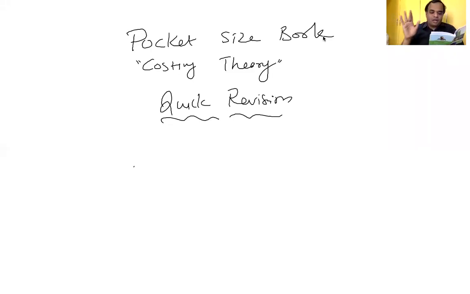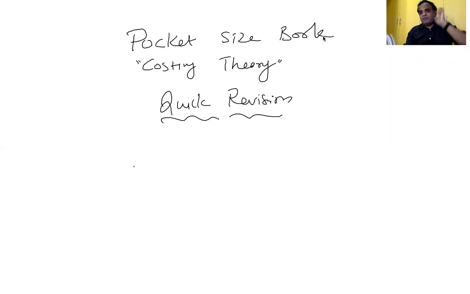Five different bases of overhead absorption: percentage of direct material, percentage of direct labor, percentage on prime cost, labor hour rate and machine hour rate. Three methods of reapportionment: direct distribution method, step ladder method and reciprocal method. Under reciprocal method, simultaneous equation method and repeated distribution method. One more method also we can add, trial and error method, but repeated distribution and trial and error are both the same only.